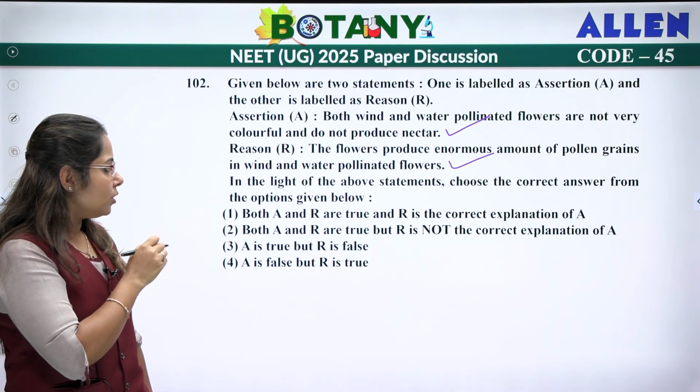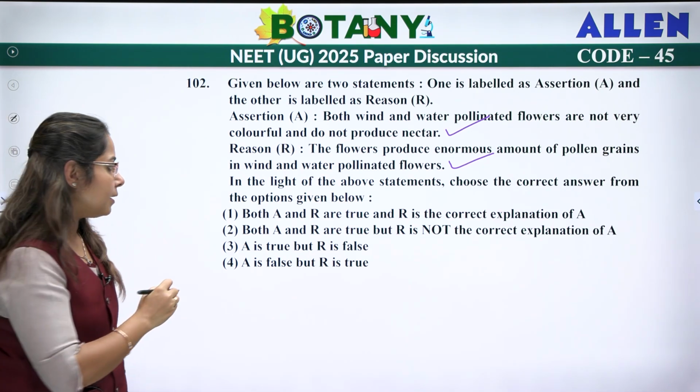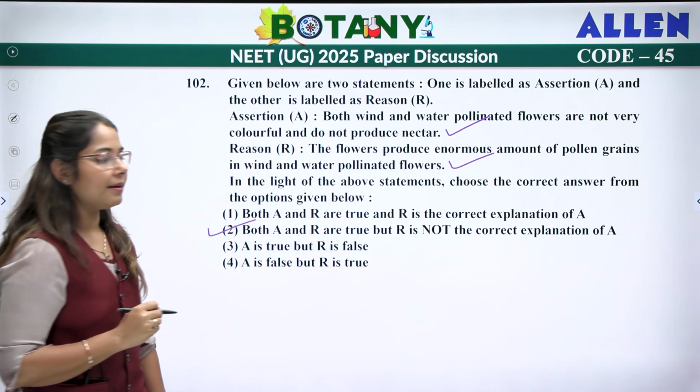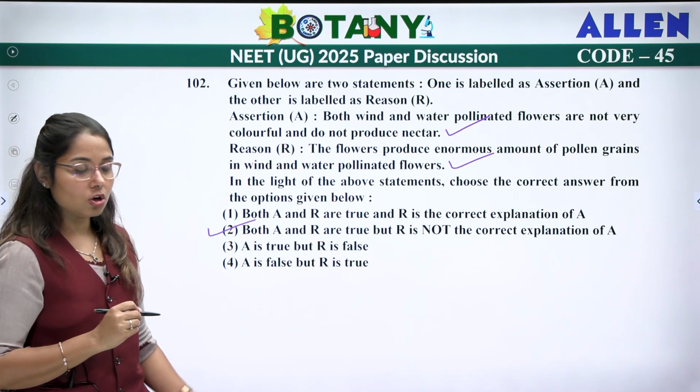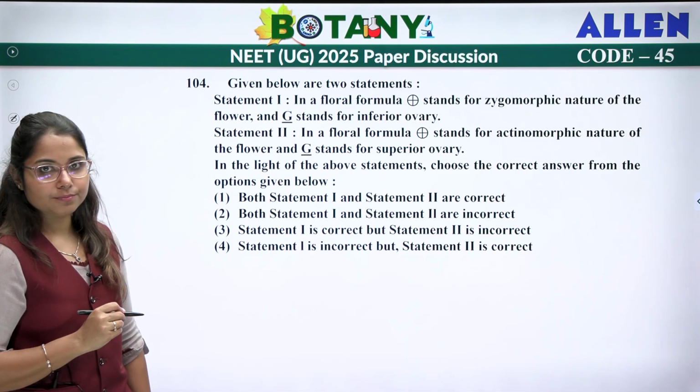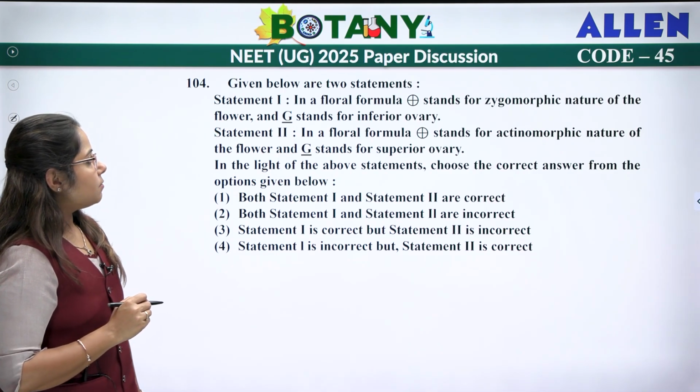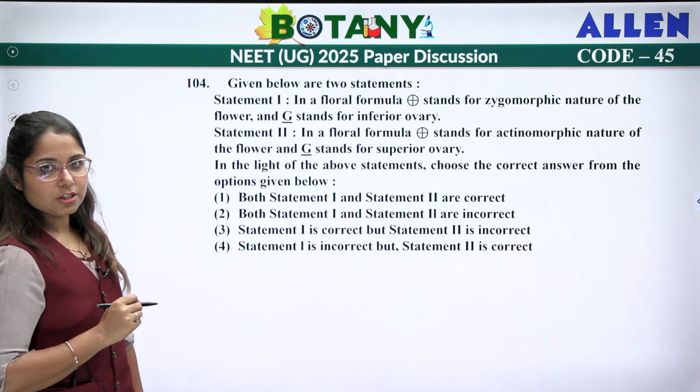So in this, both A and R are correct, but R is not the correct explanation of assertion. R is not the correct explanation of assertion, right?